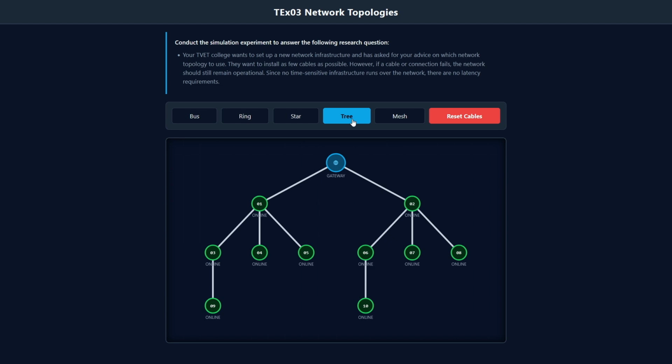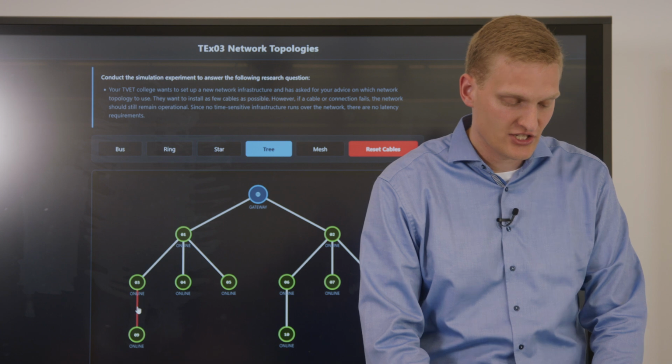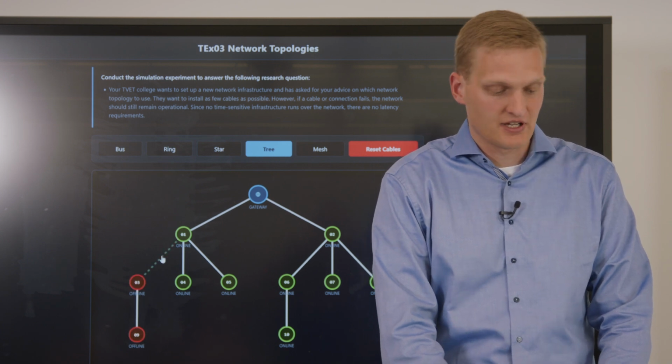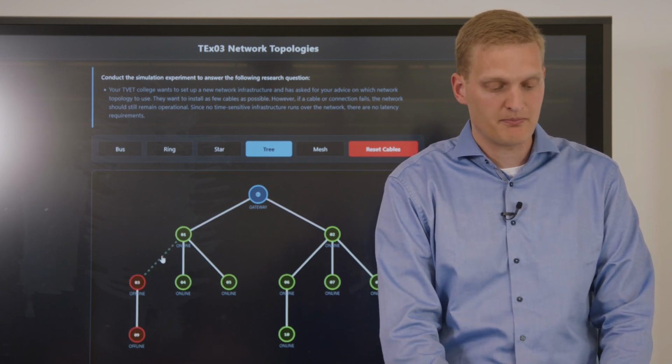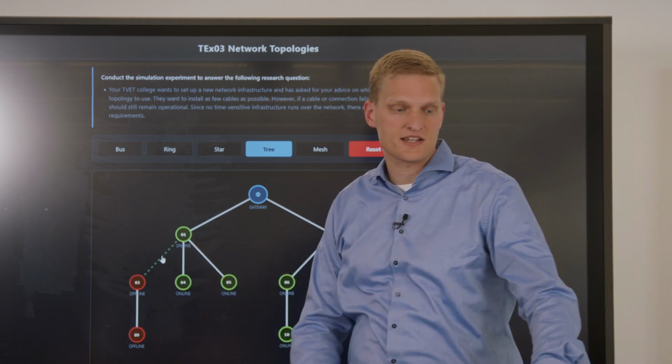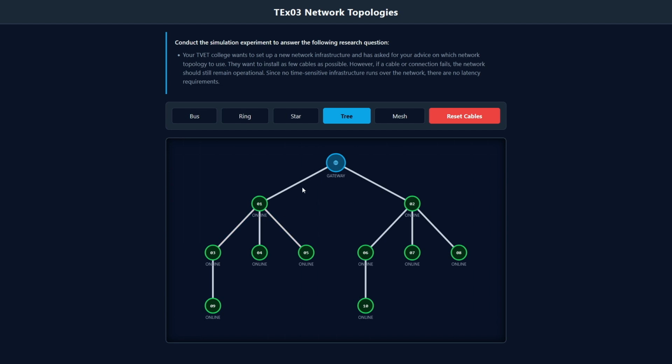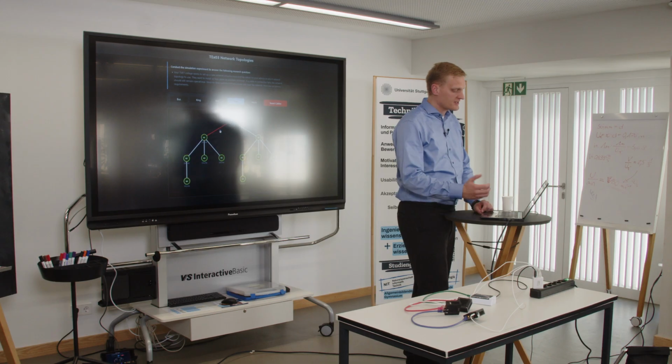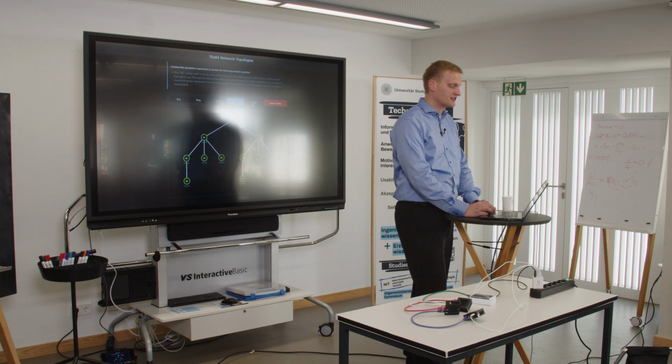If we go over to the tree and we cut a line somewhere, let's go down here, so we choose this from number 3 to number 9. You can see number 9 is offline again. Maybe we find another connection which we can cut and the system still remains functional, but it doesn't. If we take this one, already 2 clients are offline. And if we take a top one, a whole branch of the tree is offline. So this might not be a solution for our specific task.